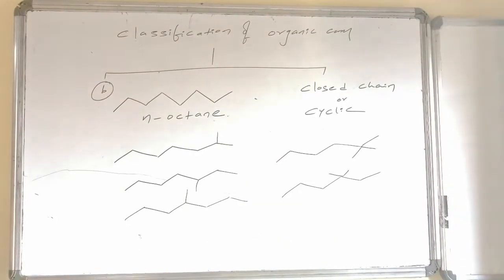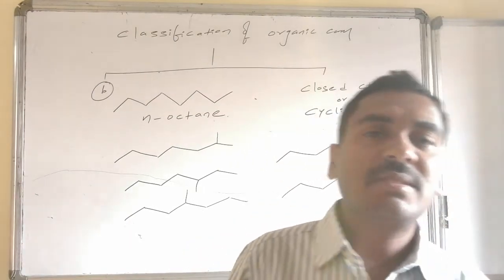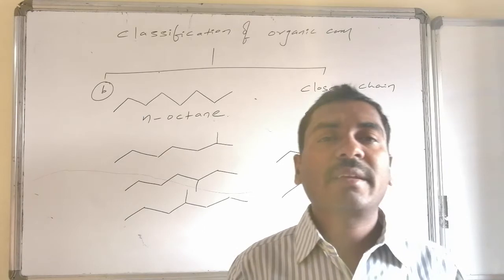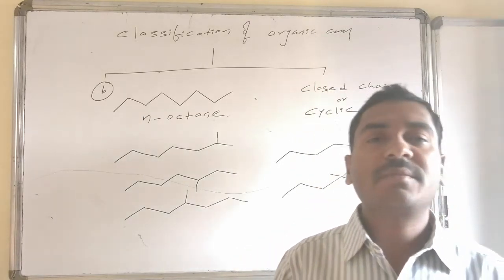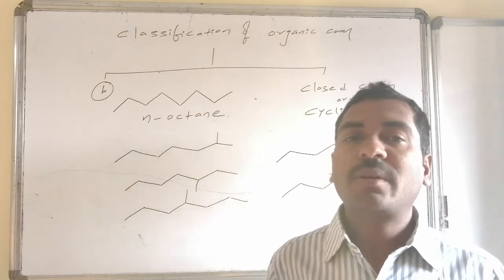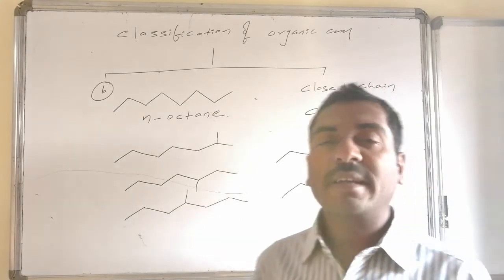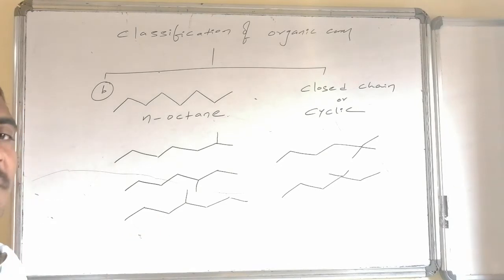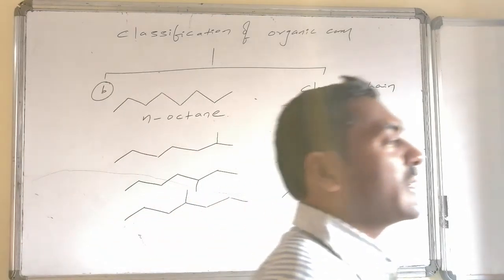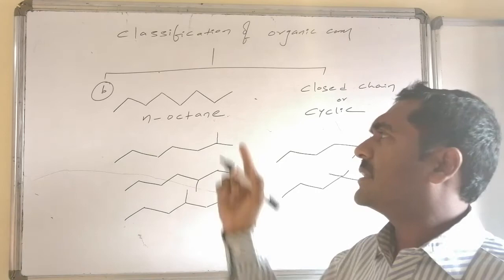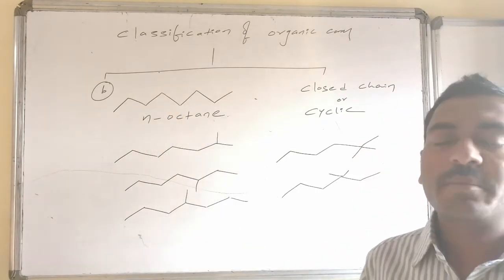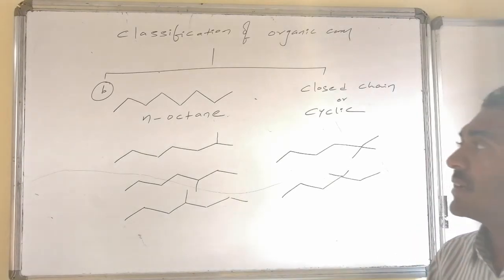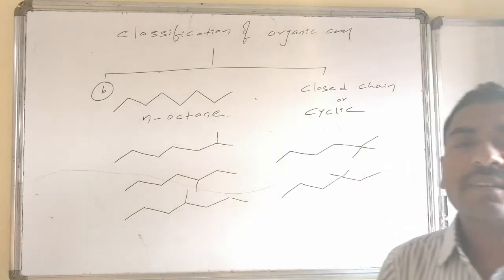Second case, it is branched homoatomic organic compounds. Here I wrote an organic compound of homoatomic nature without any kind of branches, that is N-octane. This can be adjusted. An 8 carbon containing system, a saturated hydrocarbon N-octane, can be adjusted in such a way that here it doesn't have any kind of branches. All carbons are either primary carbons or secondary carbons. But here I wrote one tertiary carbon.